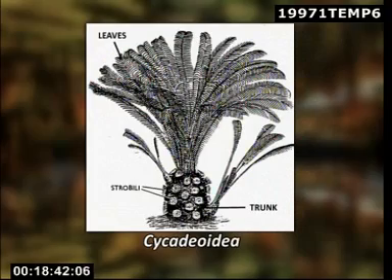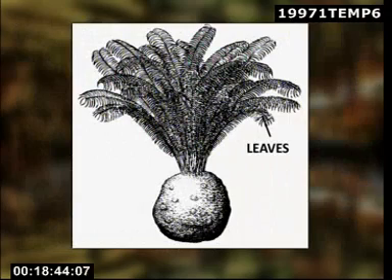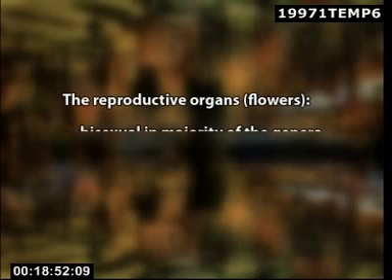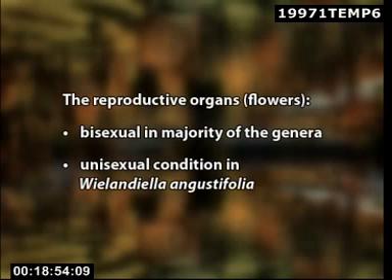They grew very slowly. The leaves are large and pinnately compound. Venation was unicostate parallel and stomata were syndetocheilic. The reproductive organs or flowers were bisexual in the majority of the genera, but the unisexual condition was not rare. Flowers arose in the axils of leaves in all the Bennettitales and resembled in their general orientation the flowers of genus Magnolia among dicotyledonous angiosperms.